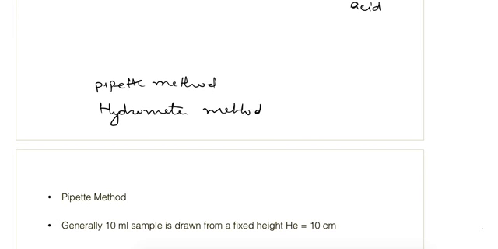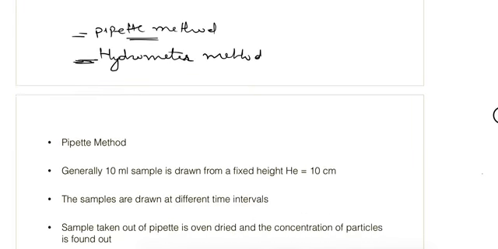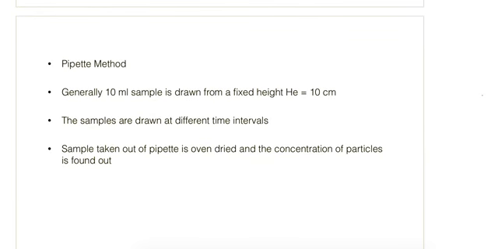From the exam point of view, the hydrometer method as such is not important. Some corrections are there which may be asked, and the pipette method is easier than that, so it can be asked, but it is not generally asked. So first let us see the pipette method. What we do in this method is, after mixing the sample, we start taking the observations.